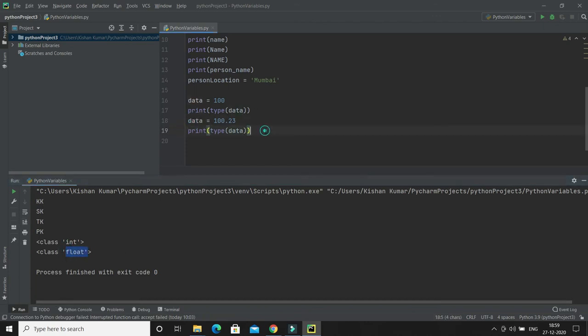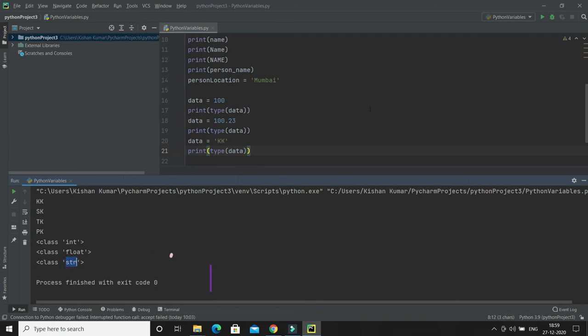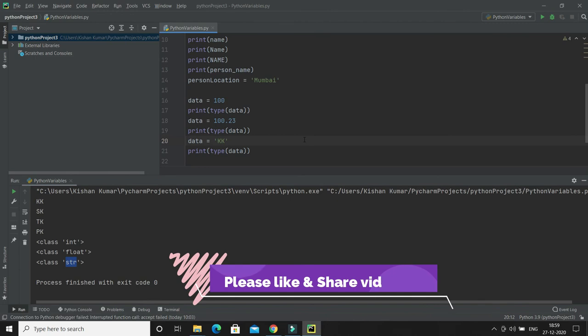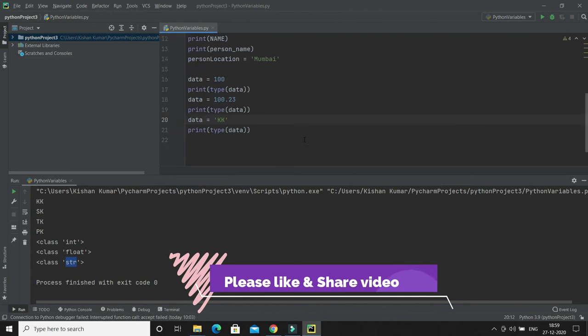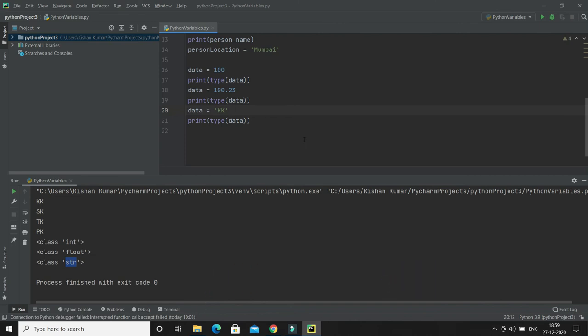Let's say in the same variable I assign some other value, a string value. A string value you can assign in either double quotes or single quotes in Python. Let's say I'm going to assign KK, and afterwards I would like to see what type of data this is. Then it is saying str. So int, float, str, these are classes in Python, right? Python is a completely object oriented programming language. Everything is an object in Python. It is 100% object oriented. So that's the way you can check what type of variable this is.